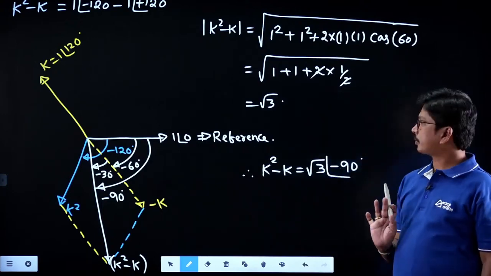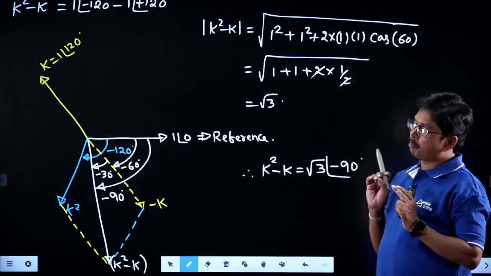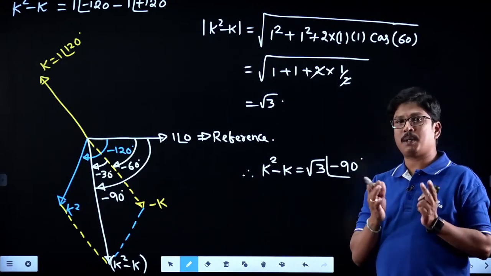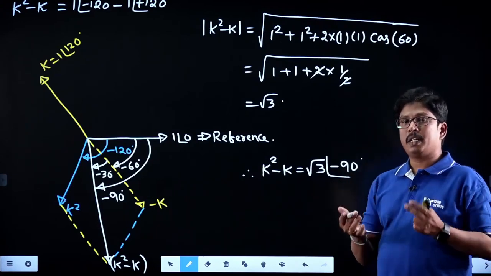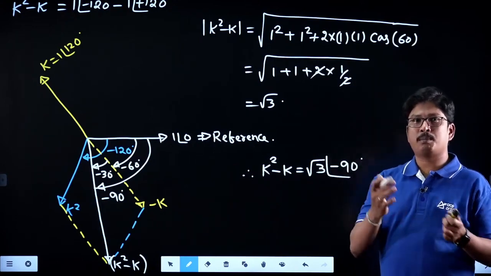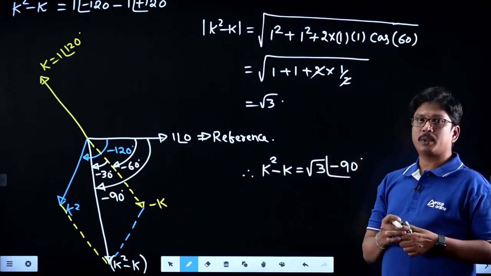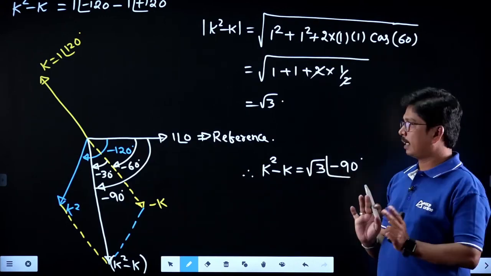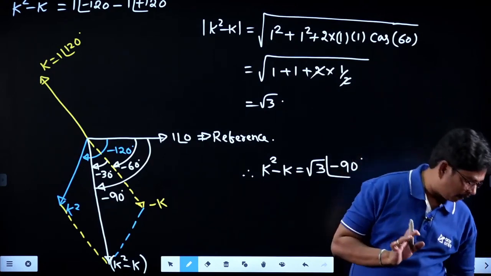Very, very easy question. Try to practice the phasor diagram, or try to convert polar forms into rectangular form. Whenever you are solving, at some part you may be unable to calculate the magnitude from rectangular to polar. Why? Because whenever you have the rectangular form, to calculate the polar magnitude you take the square root of the real part square plus the imaginary part square, and tan inverse of imaginary part divided by real part. Those values may not be known sometimes. But in the phasor diagram, we get the perfect values, and they are very simple to calculate. Right? So just see the calculation I have done here.